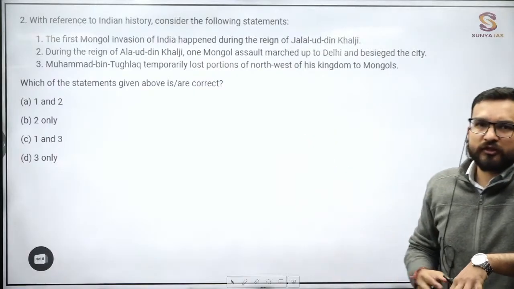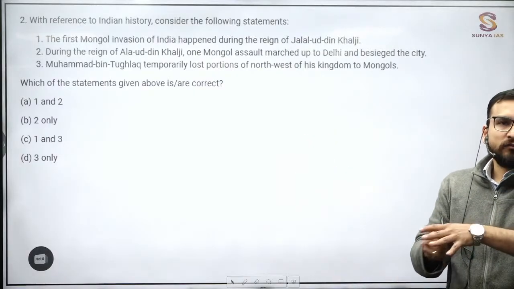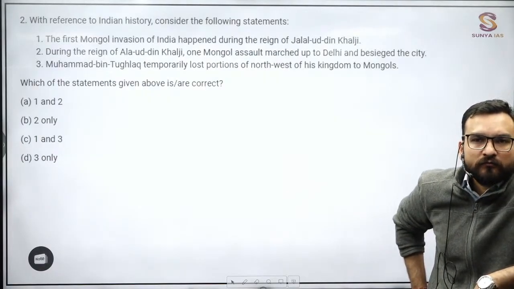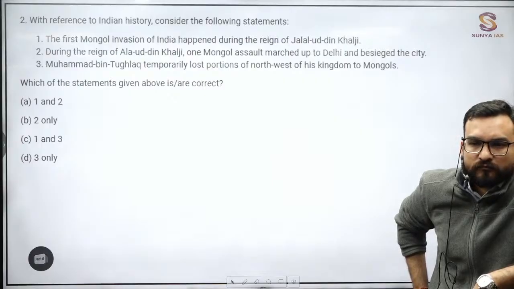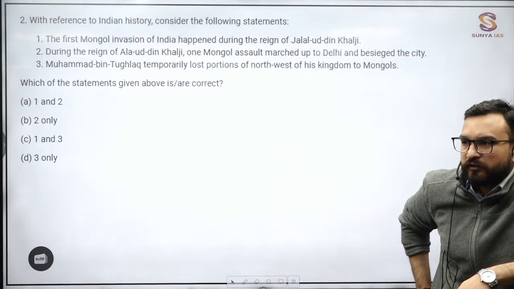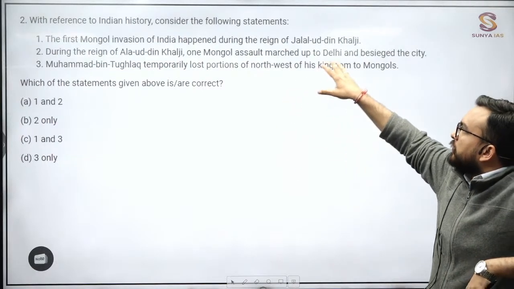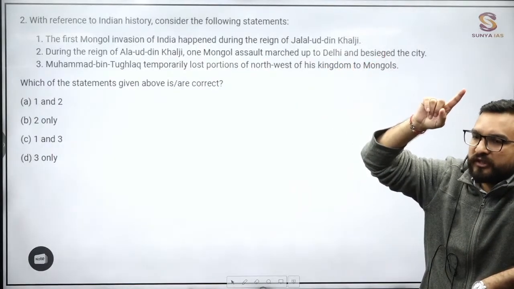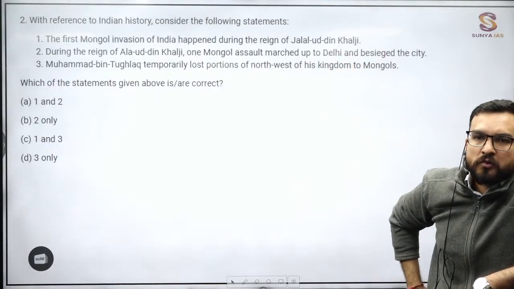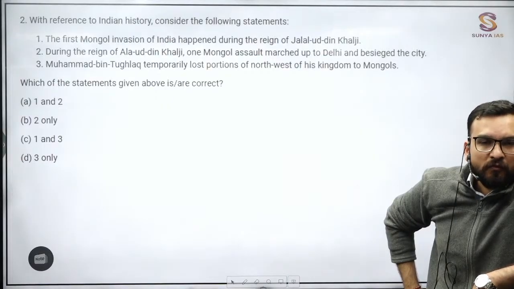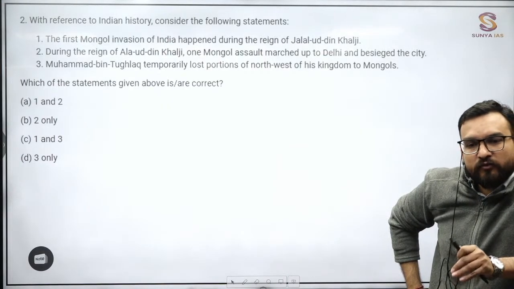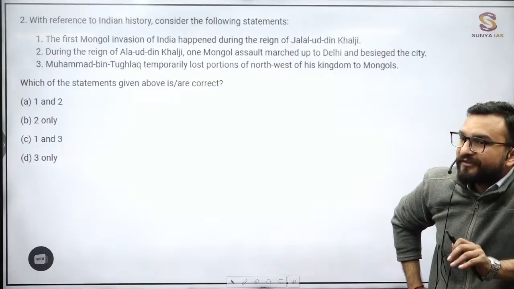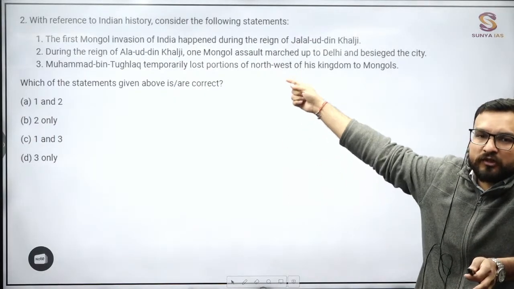See this type of question, 2022 prelims. What they are being asked, what they are trying to focus upon. Contemporaneous, and the events which were happening at that point of time. Again, they will be telling you during the reign of Alauddin Khilji. Now you have in your head, you have to reach up to the reign of Alauddin Khilji. When was Alauddin Khilji ruling? Great. This is the way you have to read it. 1296 to 1316 you will be seeing the rule of Alauddin. This should be on your tips, and within seconds you have to be there, right?